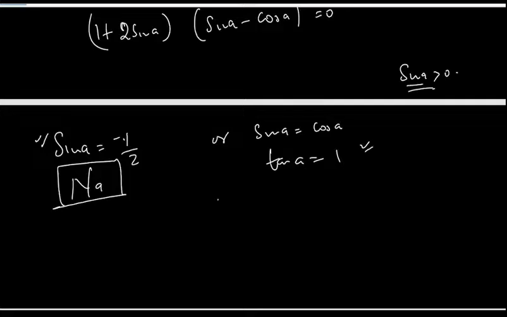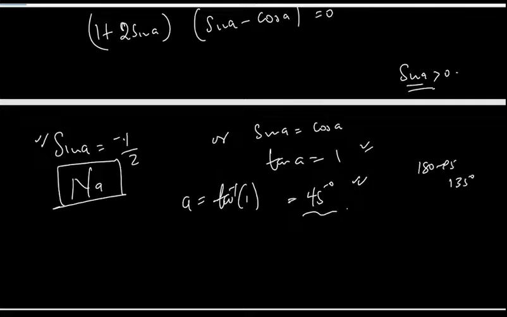So let's get the reference angle by saying shift tan of 1 should give us the A, which is 45. Okay, so we know that when the angle is 45, the sign is positive. That is quadrant number 1. In the second quadrant, we can have 180 minus 45, which is giving us 135.